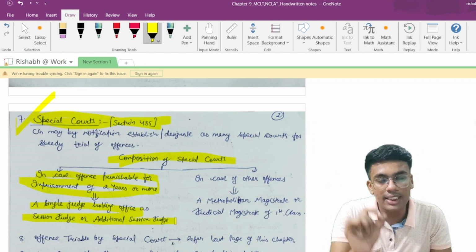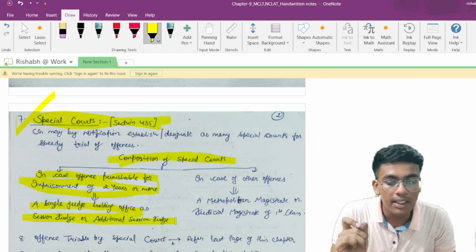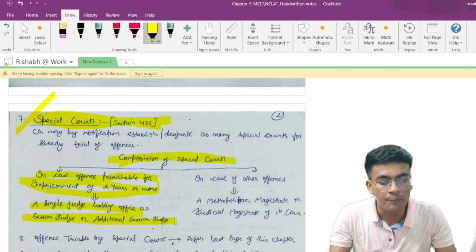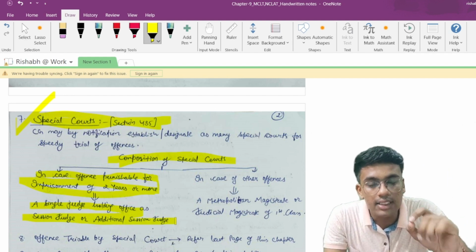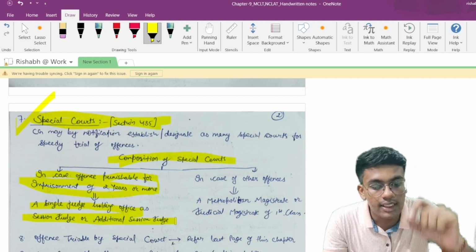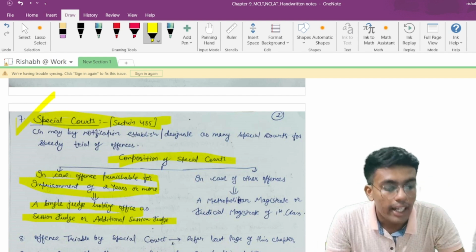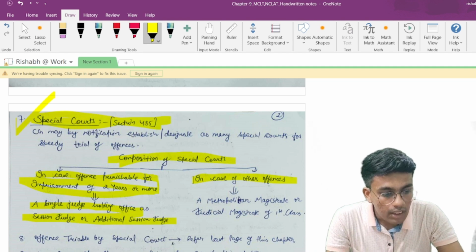There is an offense that has been committed and the punishable imprisonment period is a minimum of 2 years. In such a case, what would be the composition of the special court? The composition would be a single judge who would be holding office as a session judge or as an additional session judge. So this is with respect to the imprisonment case.